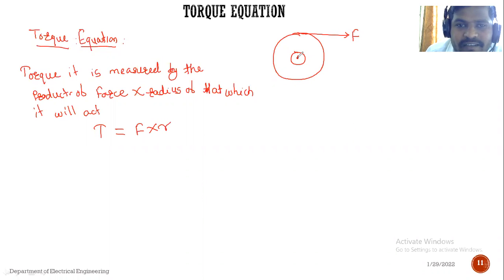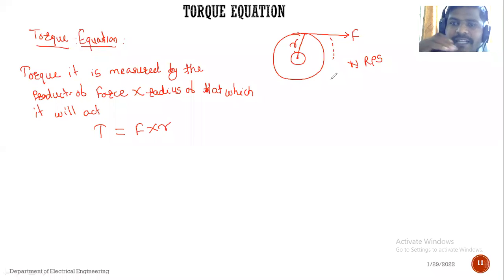The radius of that pulley is equal to R, and when the motor starts rotating, it will be rotating at a speed of n revolutions per second. Okay, so हा जो काही ड्रम आहे किंवा पुली आहे, it will start rotating at n revolutions per second, that is RPS. So consider one pulley having a radius r meter, and the force acts on the circumference of that pulley. त्या पुलीच्या circumference वरती force act झालेला आहे.